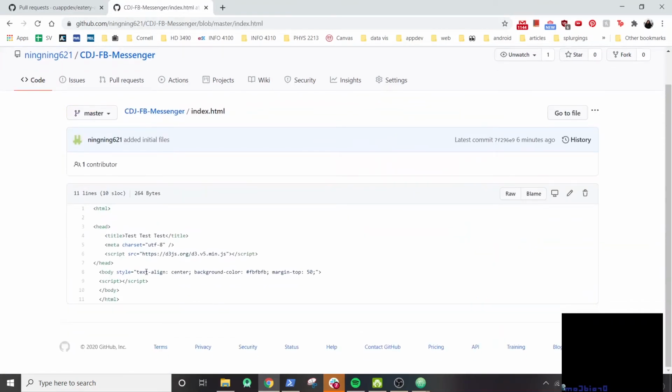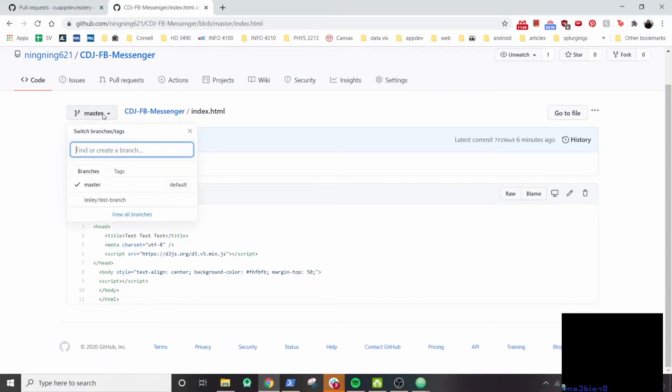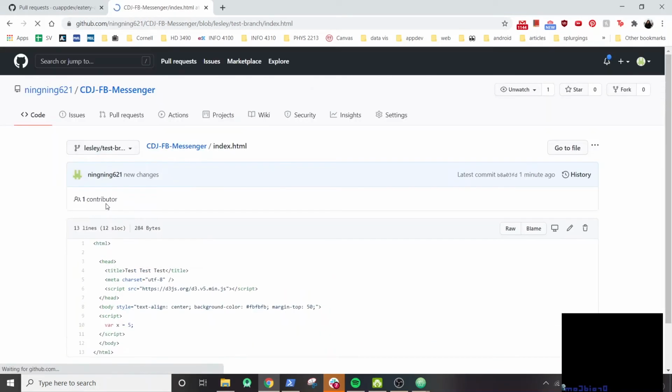You'll notice that the changes we made in our branch don't show up on master. And this is what we want. We want our changes to be totally separate from each other until we make our pull request. So you can actually navigate to all the different branches. This is one way to navigate to the different branches. I can click on my own branch, and you'll now see the new changes that I have made.